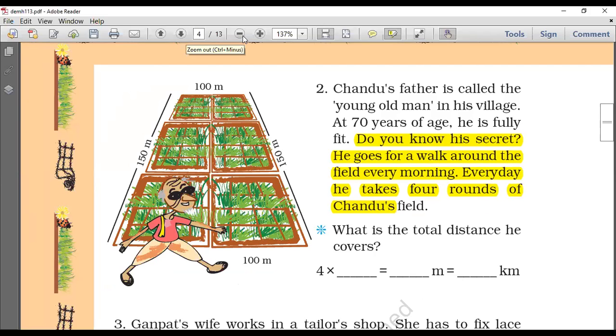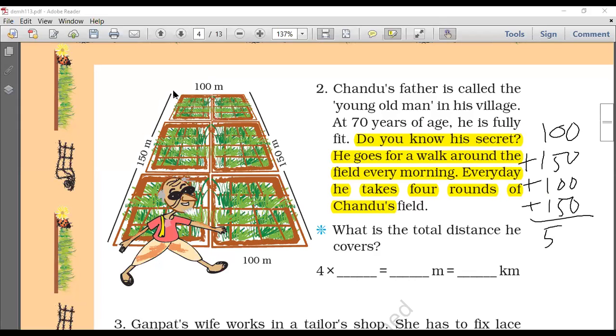So first of all, you will have to find the distance he covers in one round. Yes, Hadil, very good. First you have to find how much he walks in the first round, and then how many times does he walk it? 4 times. So you have to multiply it by 4, which is very easy. So first you'll have to calculate 100 plus 150 plus 100 plus 150. What will be the answer here? 500. So 4 into 500. What will be the answer here?